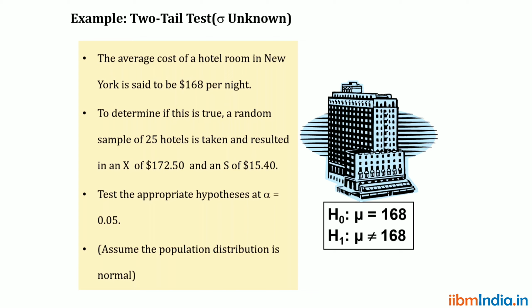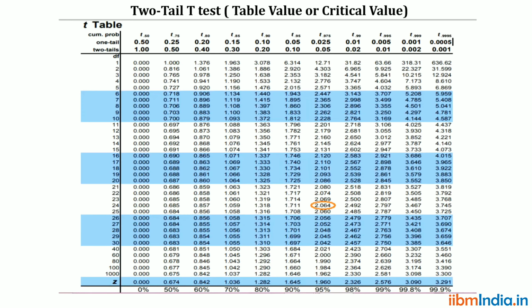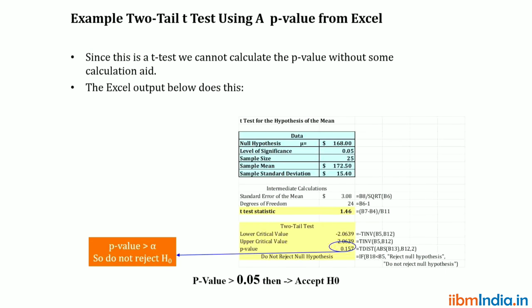Second, select the appropriate test. Third, define the level of significance and degree of freedom. Fourth, compute the calculated value, then compute the table value, then compare the calculated and table values. Finally, draw the conclusion. These are all the steps involved when we go for hypothesis testing.